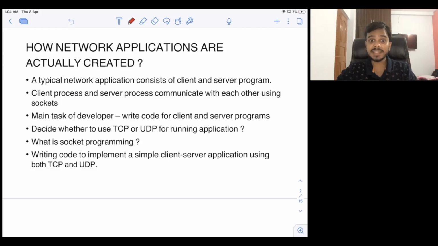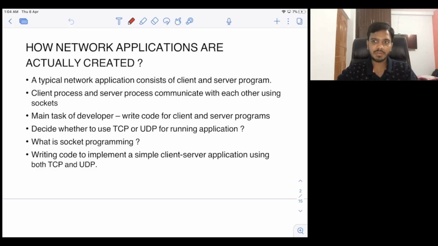But they have to decide whether to use TCP or UDP for running applications, because TCP has its own advantage, UDP has its own advantage. So whenever you are building an application, you need to think whether you want to use TCP for communication or UDP for communication.